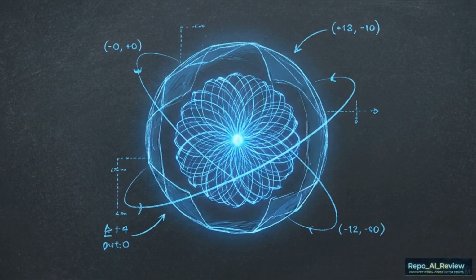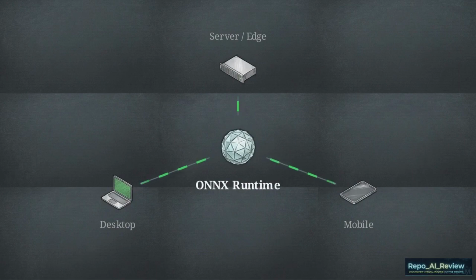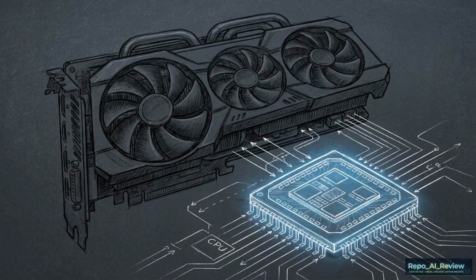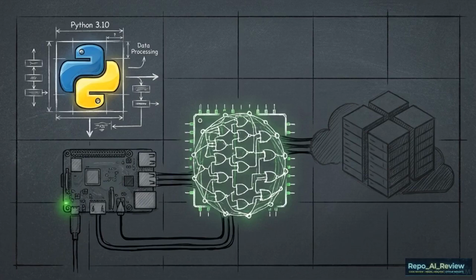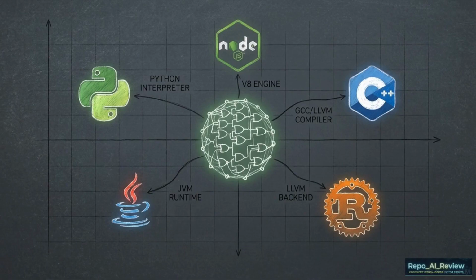This efficiency is deployed using the ONNX Runtime wrapper. ONNX provides a standardized cross-platform interface that enables native inference across different operating systems. By combining the ONNX architecture with a small parameter count, the system removes the requirement for specialized GPU hardware. It executes natively within Python, Node.js, C++, Java, and Rust runtime environments.